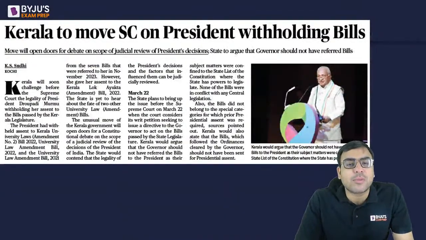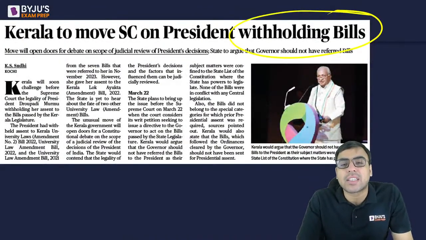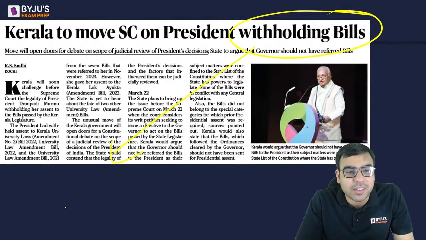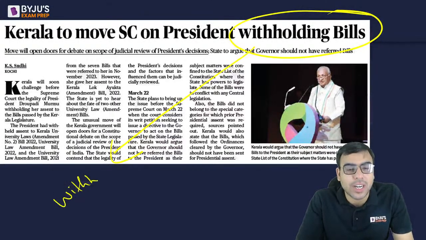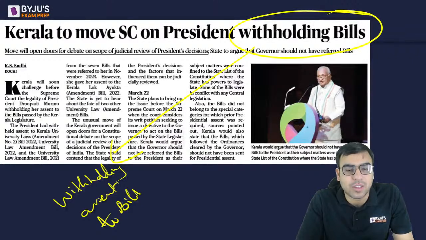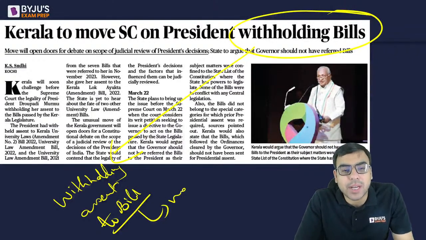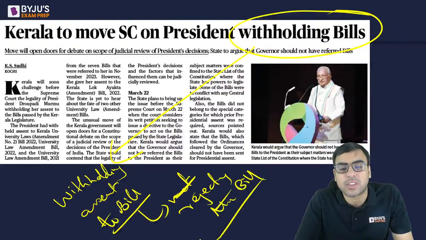Okay, Kerala to move Supreme Court over President withholding bills. What does withholding the bills mean? Withholding assent to the bill. Withholding means not signing the bill actually, or rejecting the bill, you can say. It's more perfect to say withholding assent to the bill means rejecting the bill.